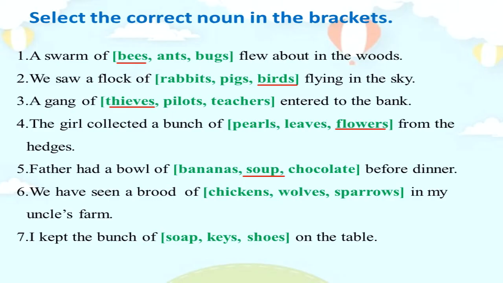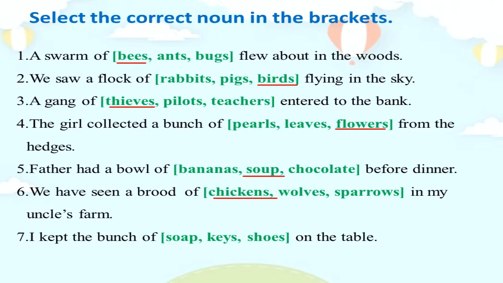Sentence number 6. We have seen a brood of chickens, wolves, sparrows in my uncle's farm. What is the correct answer? Yes, the answer should be chickens. Then the sentence is we have seen a brood of chickens in my uncle's farm.